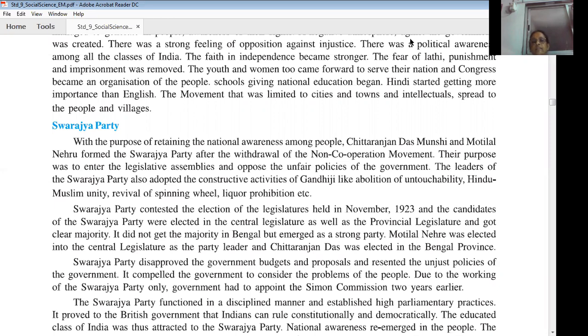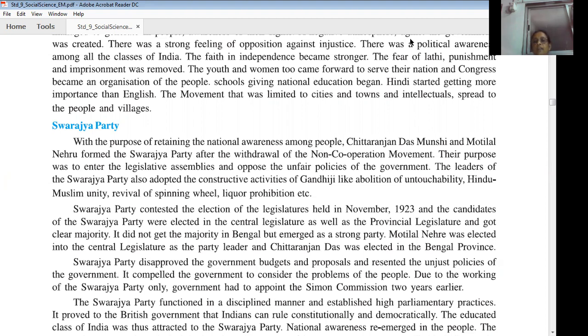Who was elected as leader in the central legislature? Motilal Nehru. And who was elected as leader in the Bengal province? Chittaranjan Das. After entering the legislative assembly, they disapproved of the government budgets and proposals and resented the unjust policies of the British government. It compelled the government to consider the problems of the people.